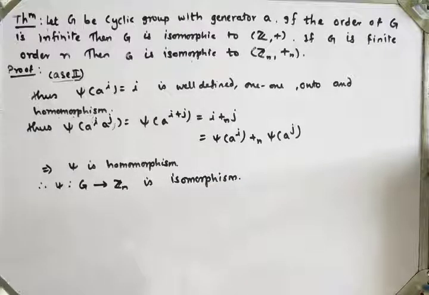Now we will see examples from the exercise.